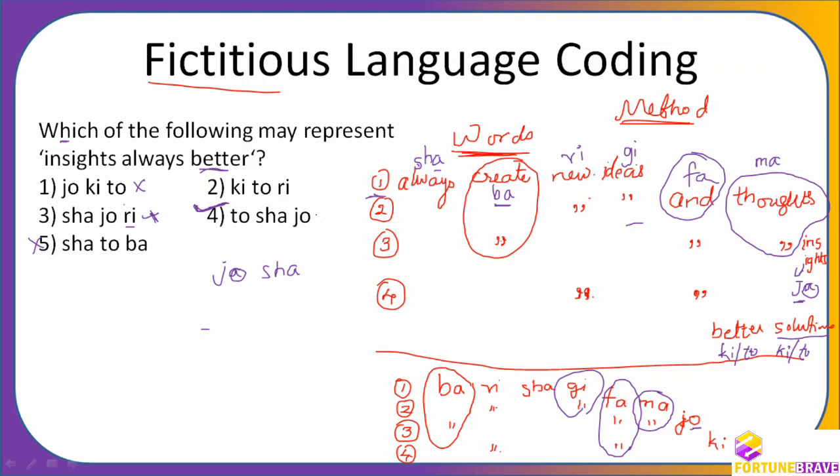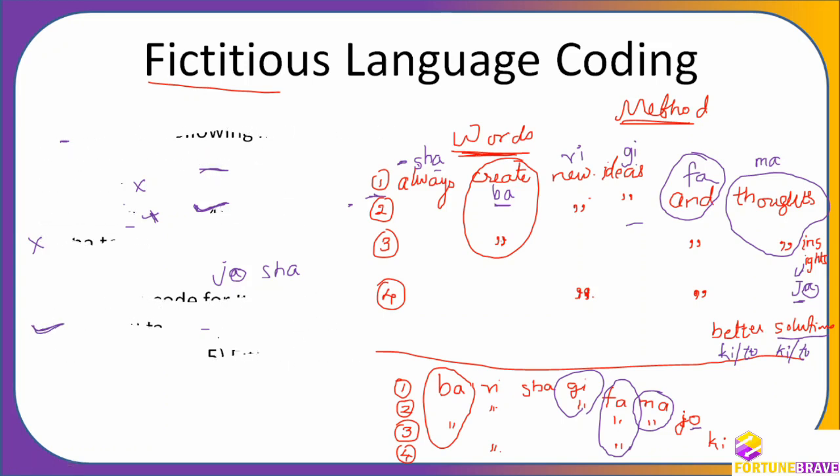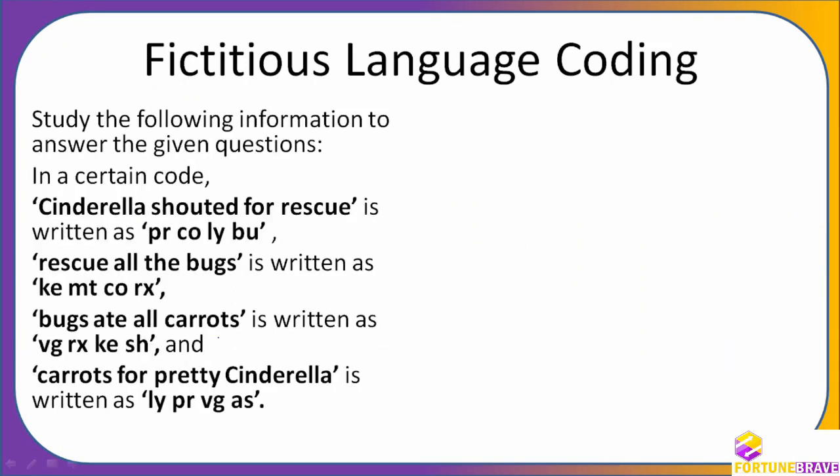Next. One more question. What is the code for thought? If you get these kinds of questions where there are 6 questions for the same set, you should be very, very happy, because you need not make much effort here. You will get the answers very, very fast. What is the code for thoughts? Thought says what? MA. You need not worry about anything else. MA is the answer. Okay, now let us see what will come.